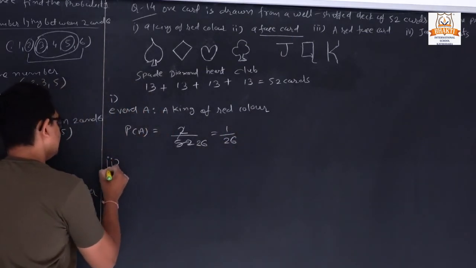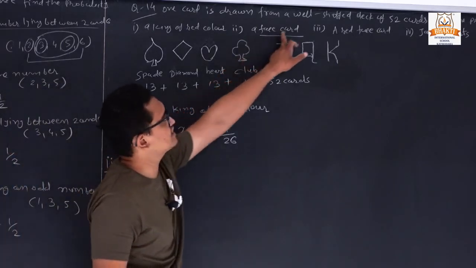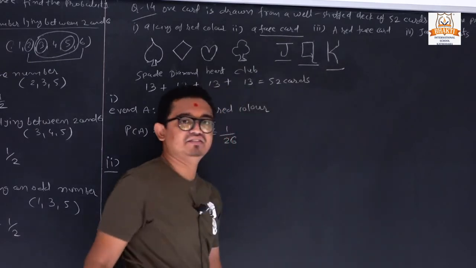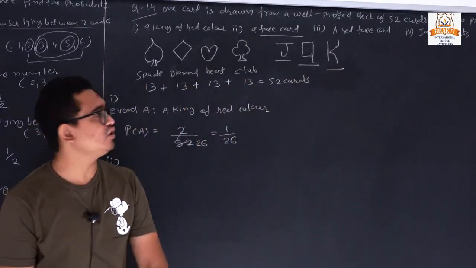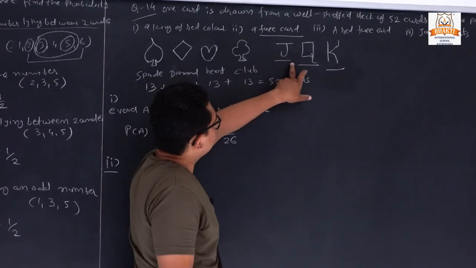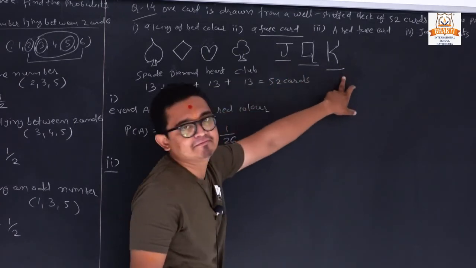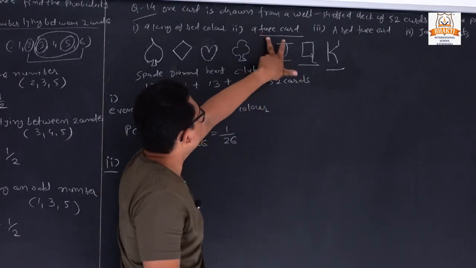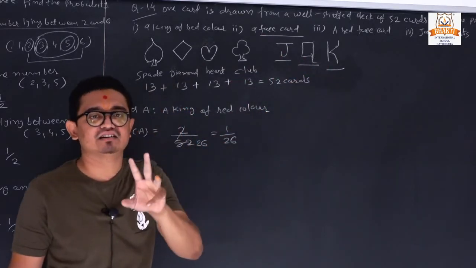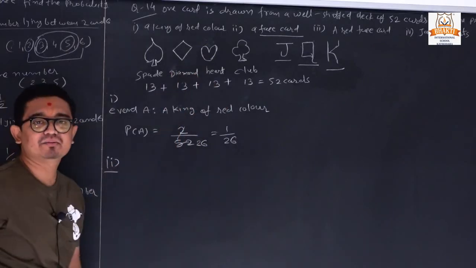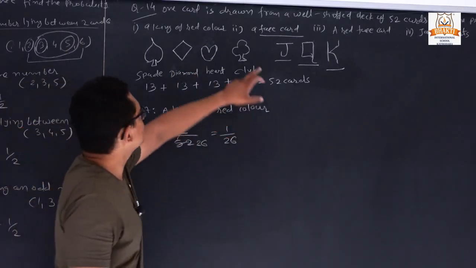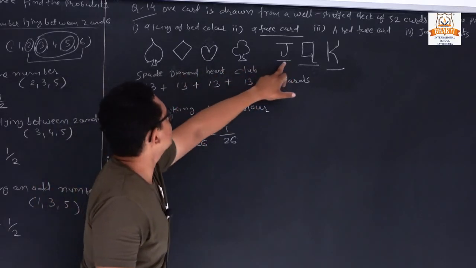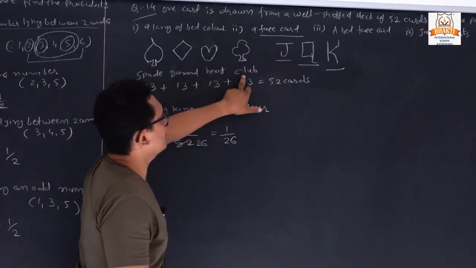Now second, event B, a face card. We have 3 face cards in each suit: jack, king, queen. Clear? So each suit has 3 face cards. So total 12 cards. Clear? Because 3 cards for a spade, 3 cards for a diamond, 3 cards for a heart and 3 cards for a club.